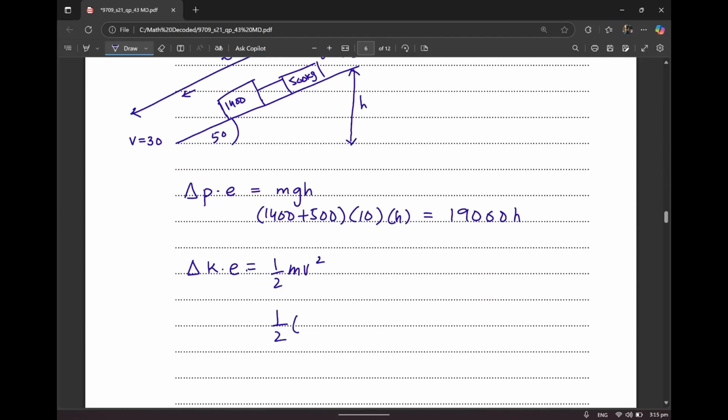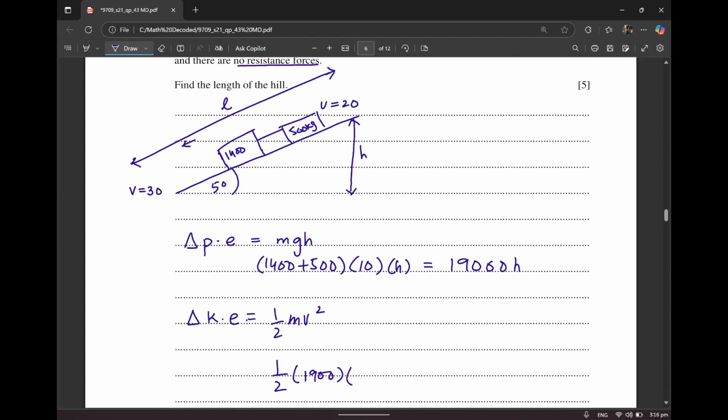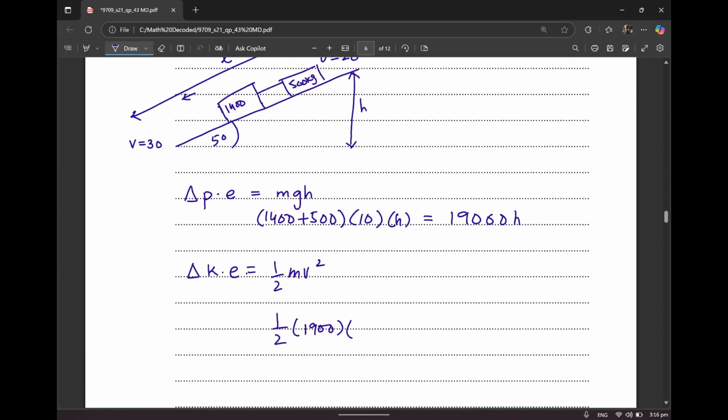That's going to be half, M over here is going to be 1900. And what was the initial? The initial was 20 and the final is 30. So we do final minus initial. That's 30 squared minus 20 squared, and that's going to give you an expression 475,000.